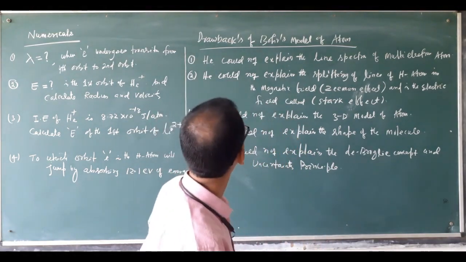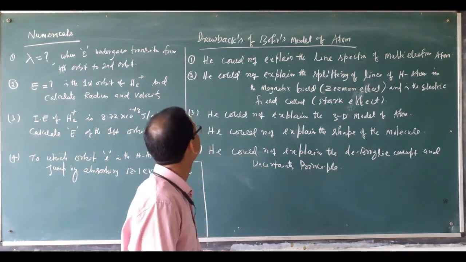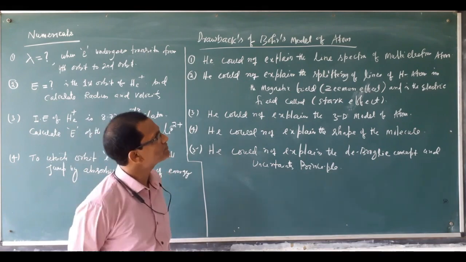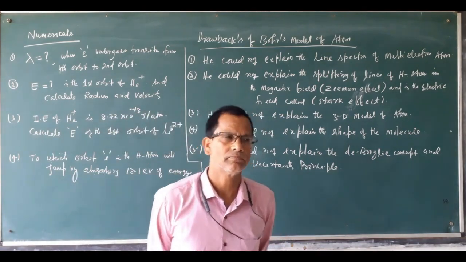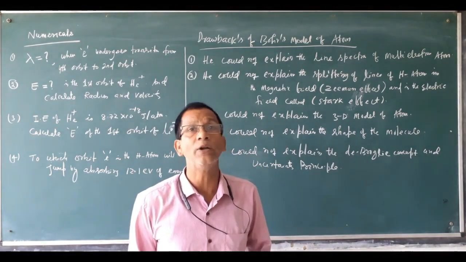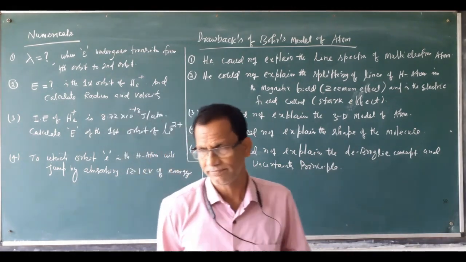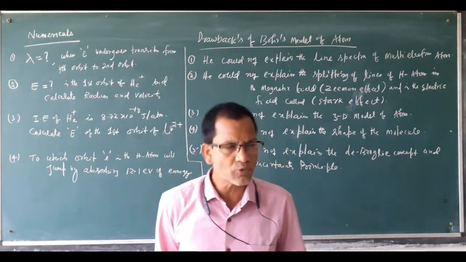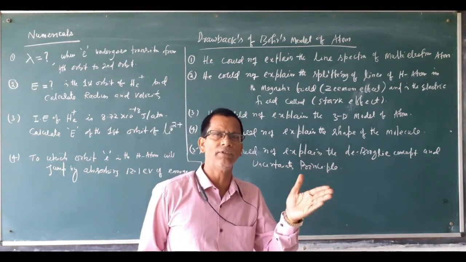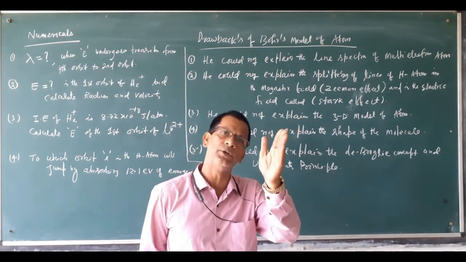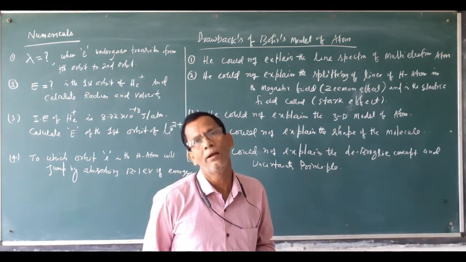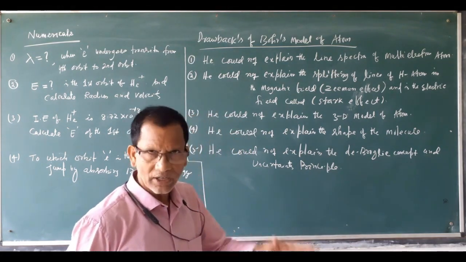Let us discuss. The first drawback is he could not explain the line spectra of multi-electron atoms. That means he could only explain the spectra of the hydrogen atom, carrying a single electron. The excitation of the electron from a lower energy level to a higher energy level, and then back to a lower level, produces radiation, different colors of light.